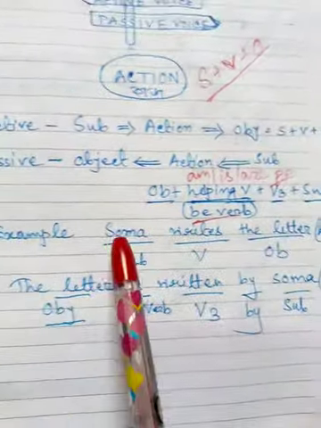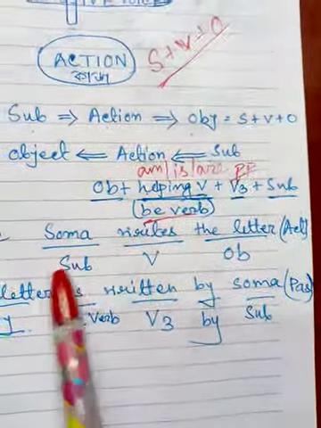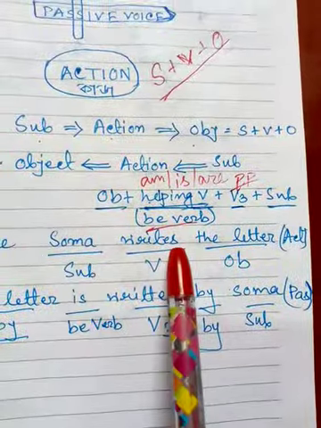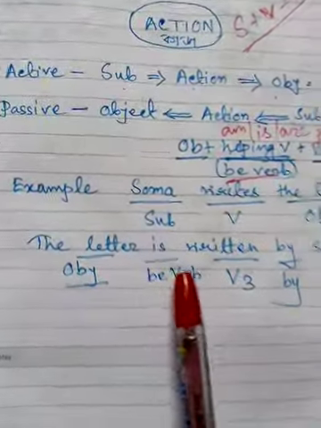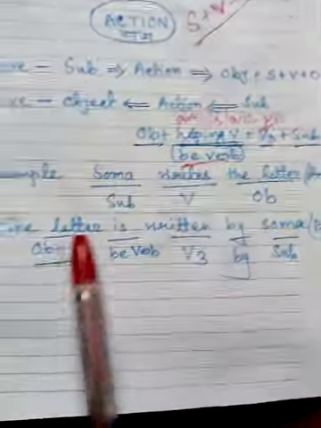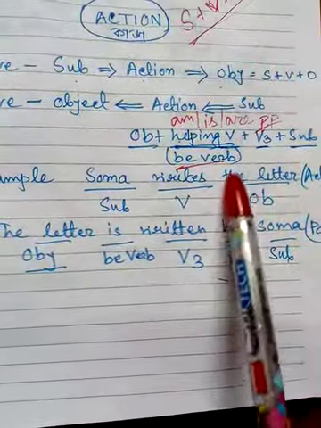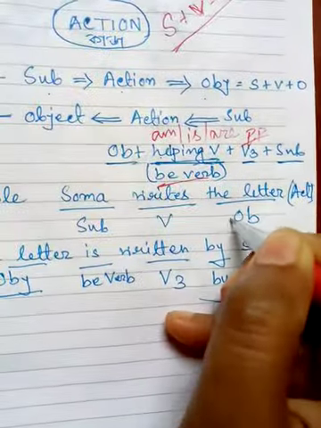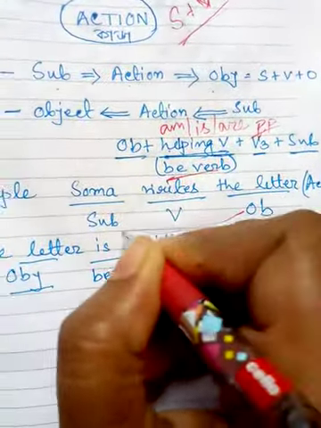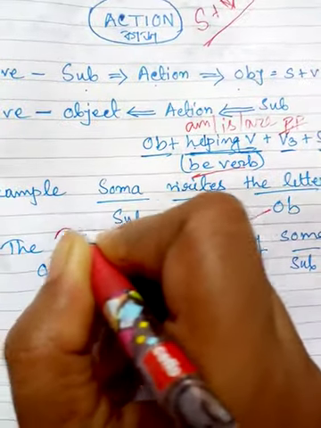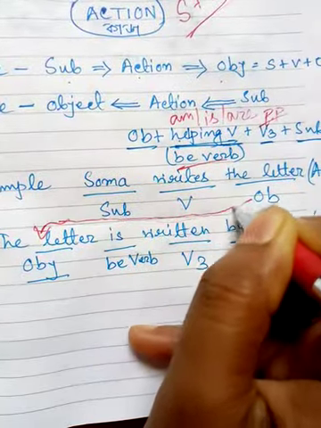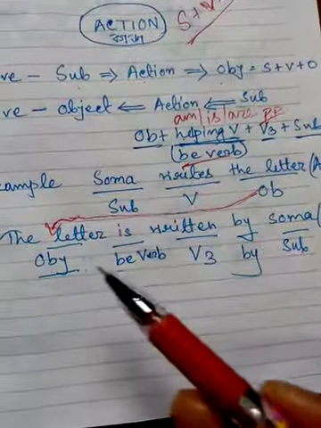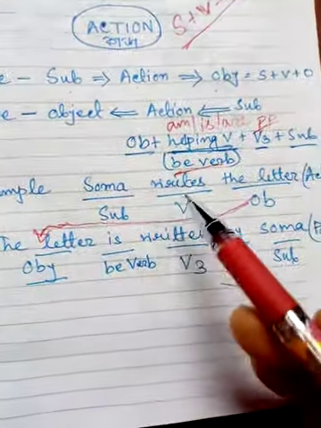This sentence is in active voice: Soma is the subject, writes is the verb and the letter is the object. Okay, so when we do it in passive voice, what will we write? The letter, that means the object becomes the subject. Okay, the letter.